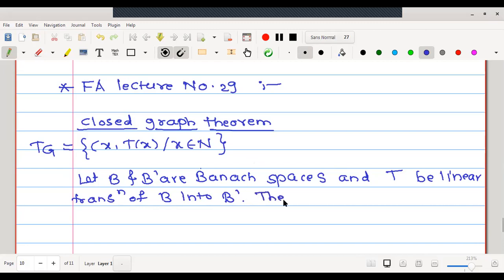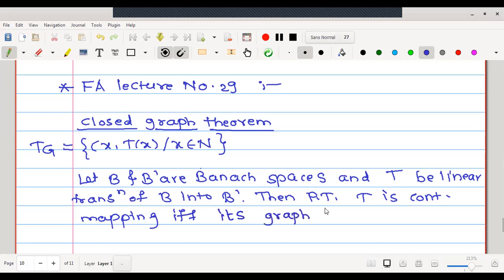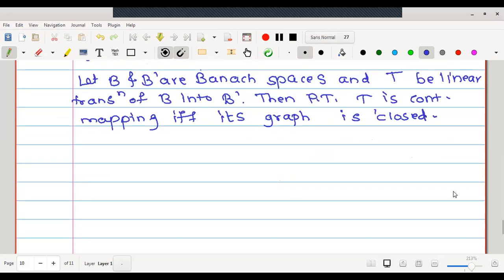Then prove that T is a continuous mapping if and only if its graph is closed. Here we want to prove the theorem in two parts: the mapping is continuous if and only if its graph is closed. No doubt, we are going to use the previous theorem.